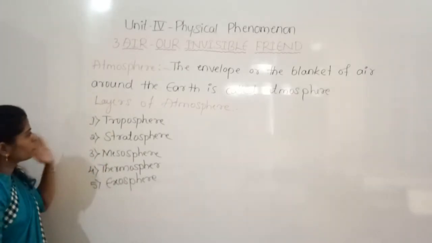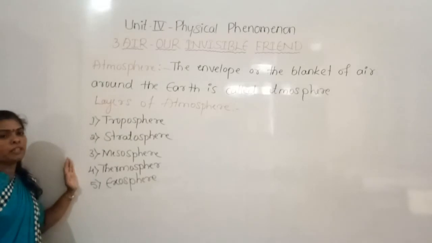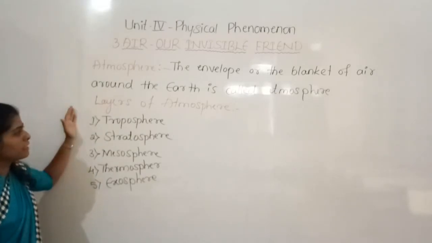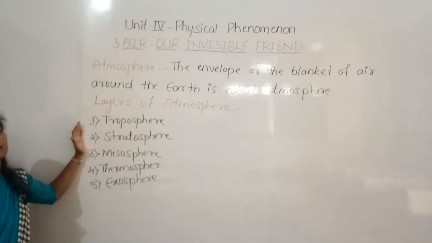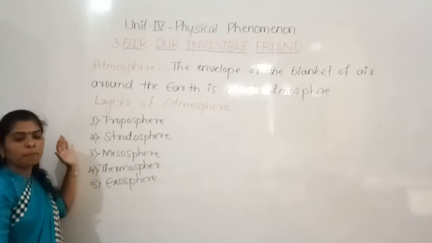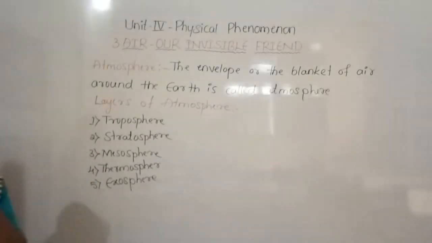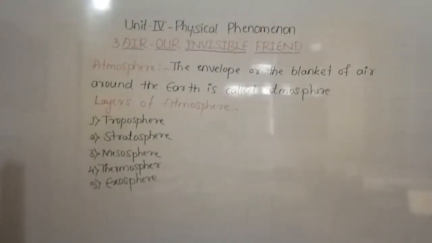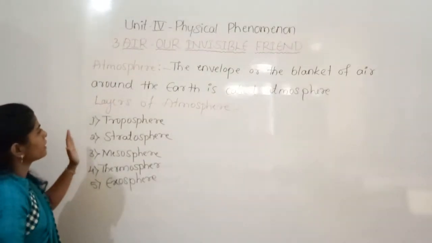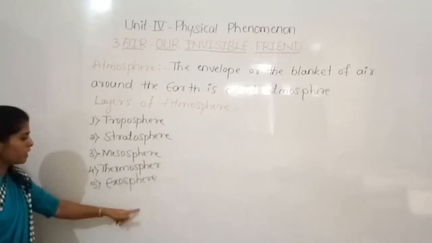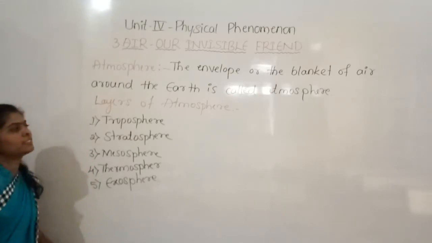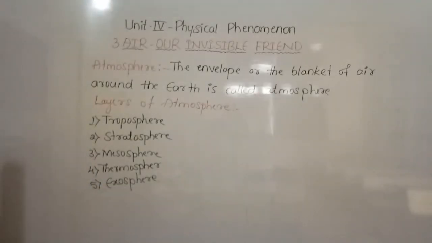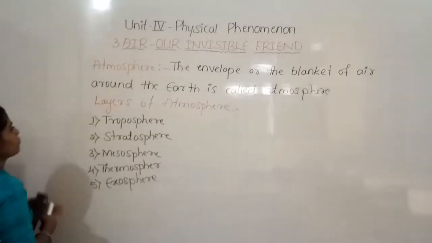So these are 5 different layers of the atmosphere, and we classified these 5 different layers depending on parameters such as densities, temperatures, and also the thickness of the layer. So depending on all these parameters, we classified the atmosphere into these 5 layers. And now we can discuss one by one these different layers of the atmosphere.